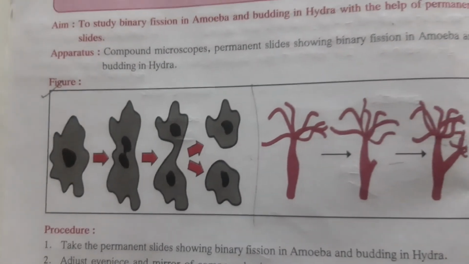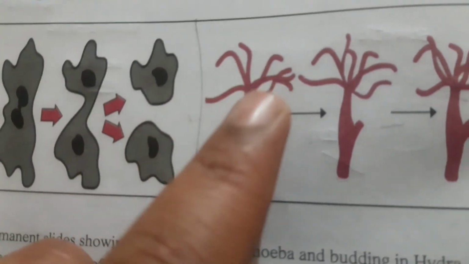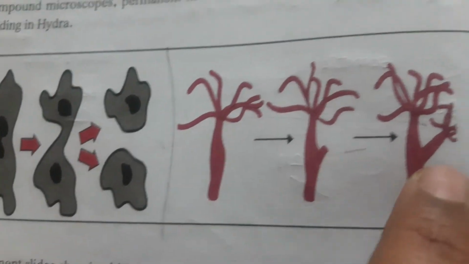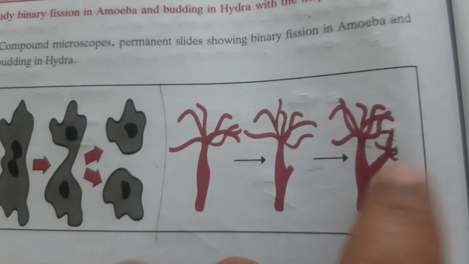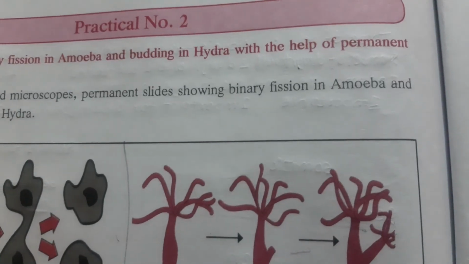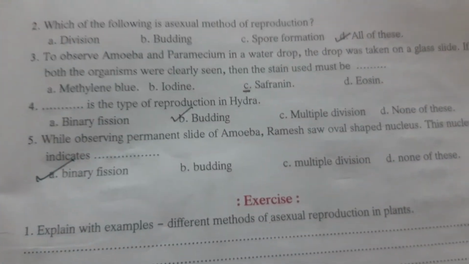So this kind of thing is said to be the binary fission in amoeba. And as you can see here, the hydra reproduces with the help of the bud, and therefore this is the new hydra that is developing from that bud, and therefore it is known as budding. So here these both are asexual mode of reproduction. That's it, this practical is completed.